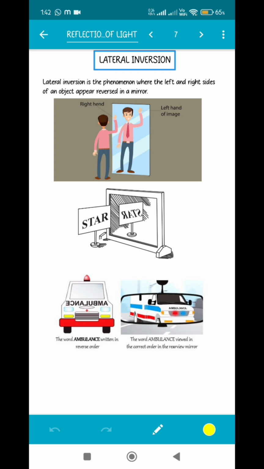And you can also try this at home. Write your name on a piece of paper and stand in front of the mirror. You will be able to see that your name has been inverted. The left and the right are just getting interchanged.